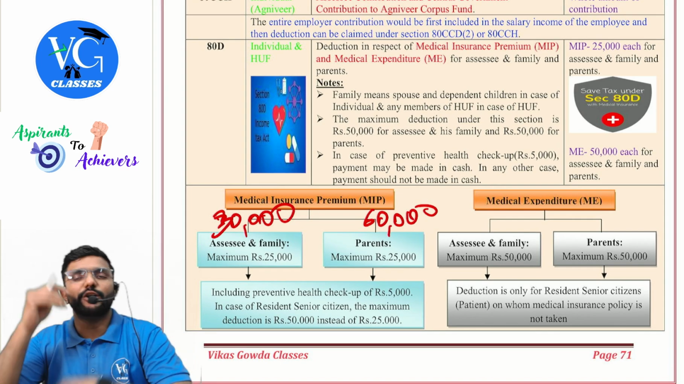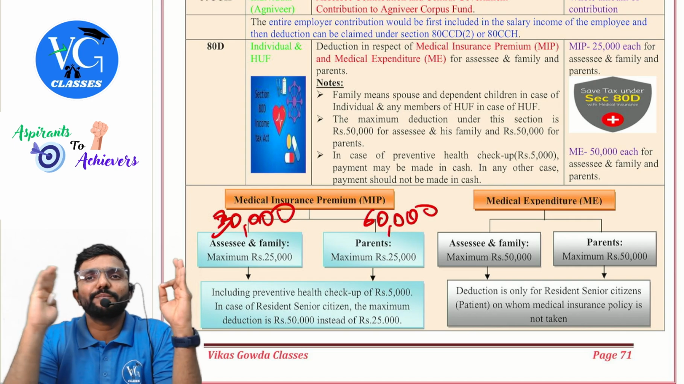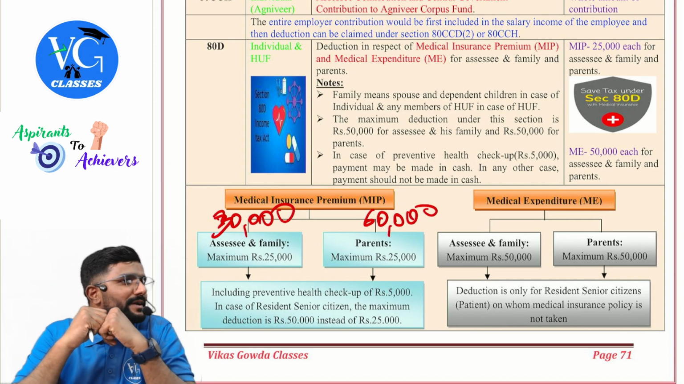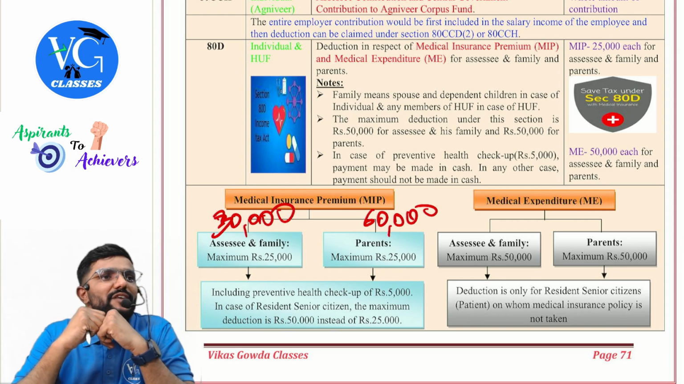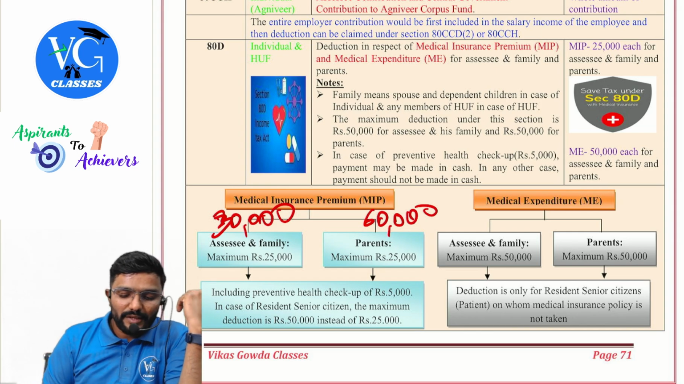Year 30, there 60. How much deduction can I claim? 25 plus 50, 75. Hope you understood. Now, sir, plus some more is there.